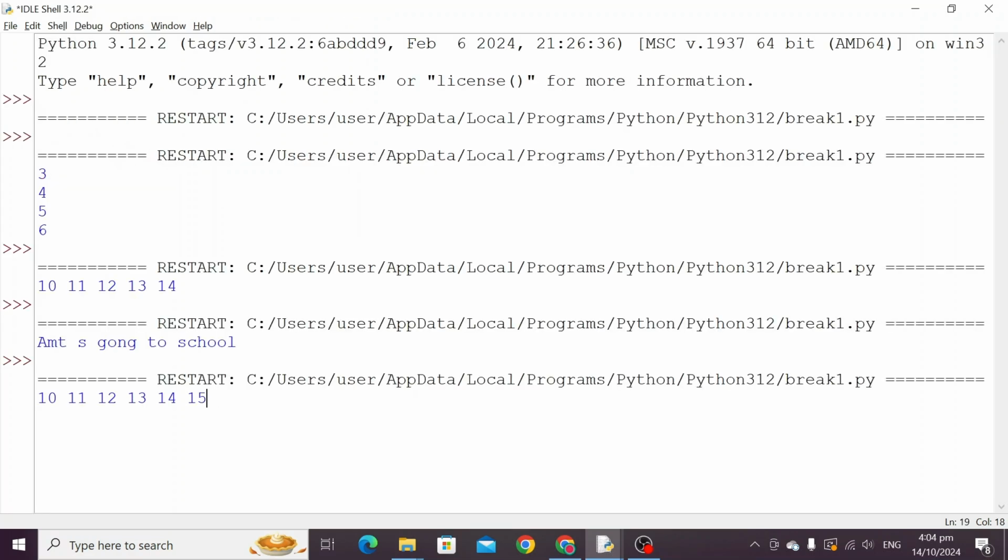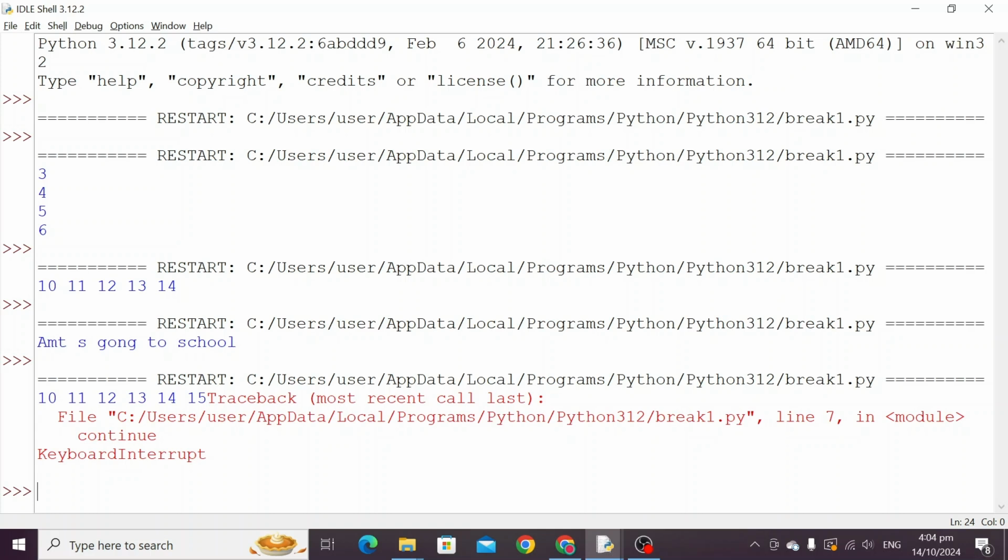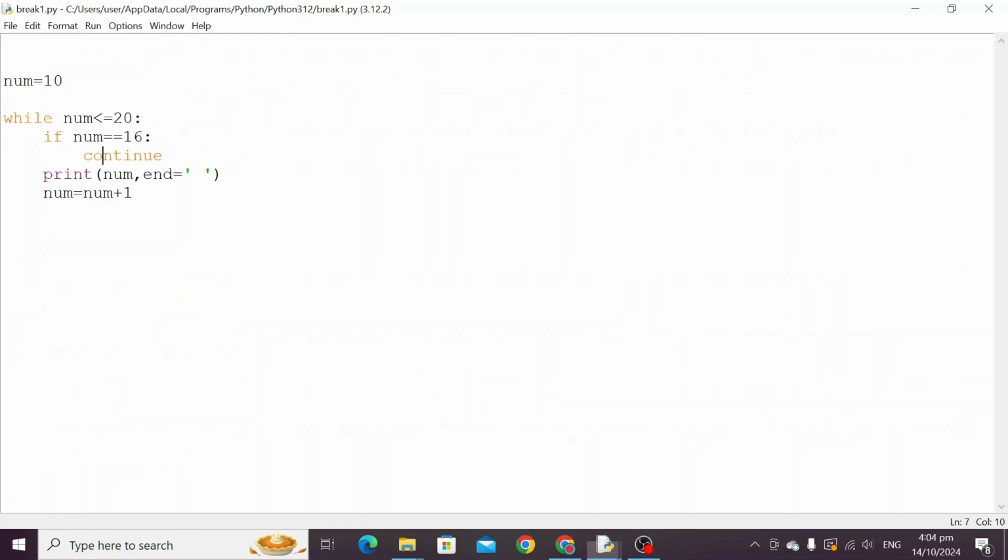Now I am pressing Control plus C. Now the loop has been terminated. Now we have to put this update statement before the if, so that the loop should continue.